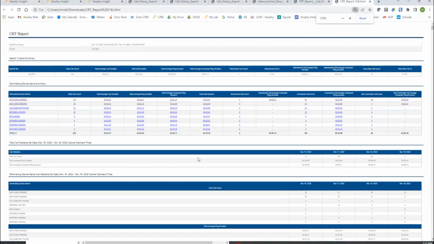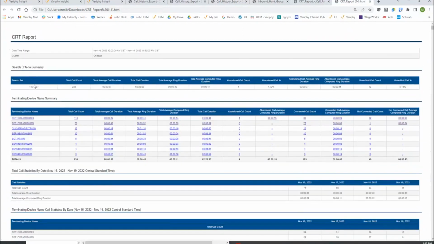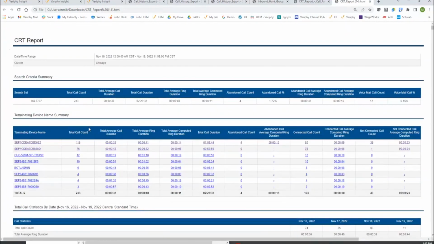Zoom in for your eyes. Now, once again, I'm picking on another hunt group here. I pick on hunt groups because there's normally a lot of complex routing, or at least multi-leg calls that are related to the initial call. So looking at this at a very high level, what I want to make mention of is that we do have new columns for computed ring time. We have new summarizations for it as well in the groupings. I'm going to point those out. Let me zoom in just a tad more for everyone's eyes and the benefit of the recording.